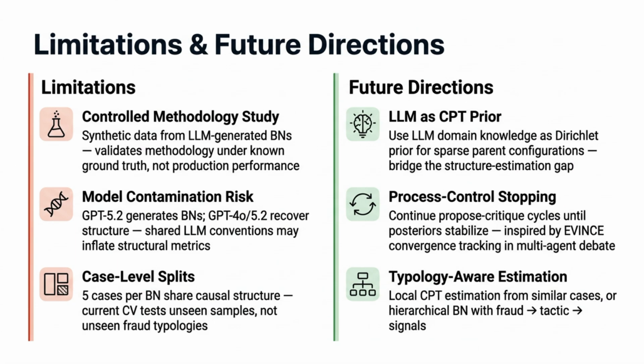And also on the future direction, we could use large language models for CPT priors for sparse configurations rather than just for structure. This could have helped with some of the problems we've seen with sparsity. And secondly, we could treat Bayesian construction as a process control problem, where we continue the propose-critique cycle until the posterior stabilizes, kind of like evals.